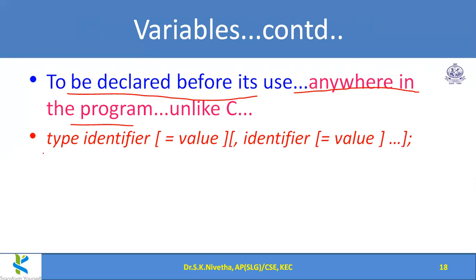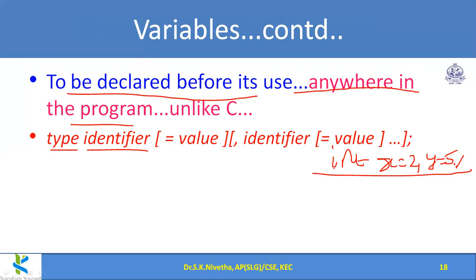And the general syntax for any variable is, as I told, with comma as a separator, we can give more than one identifier, like int x equal to 2, comma y equal to 5, comma z equal to, likewise. So in a single line, I can give any number of identifiers.